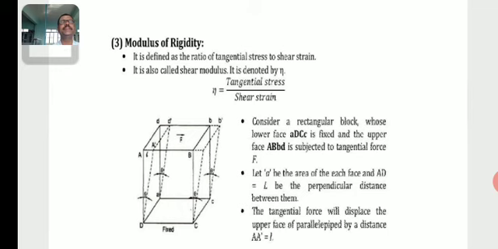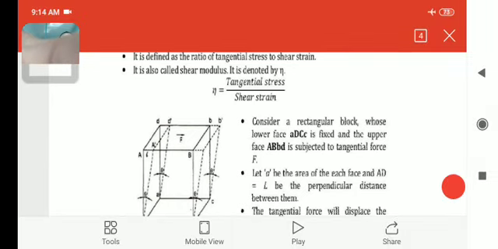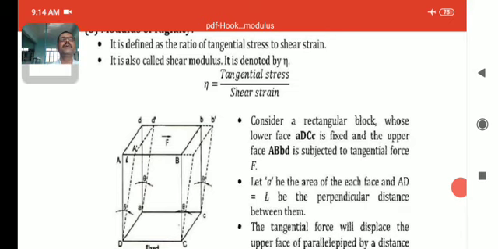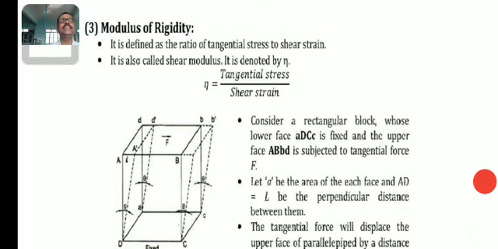So consider a rectangular block whose lower face is fixed and the upper face is subjected to tangential force F. Let A be the area of each face and L the perpendicular distance between them.